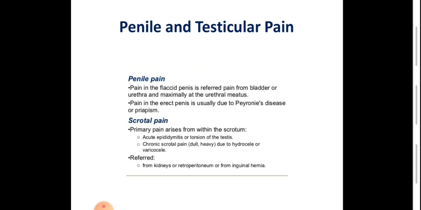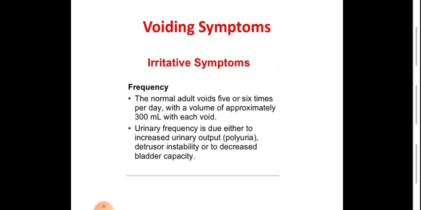Or it can be chronic, which is called chronic orchialgia, and it's usually due to disorders like varicocele, hydrocele, epididymal cyst, spermatocele, and sometimes it's of neurologic origin due to referred pain from the inguinal canal in a patient with inguinal hernia, or referral from the kidney and the ureter in a patient with ureteric obstruction. This is all about the urological pain.